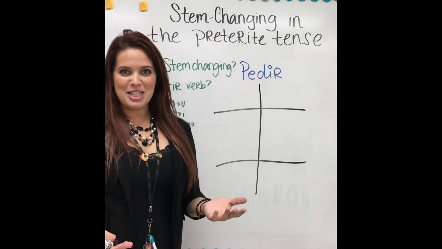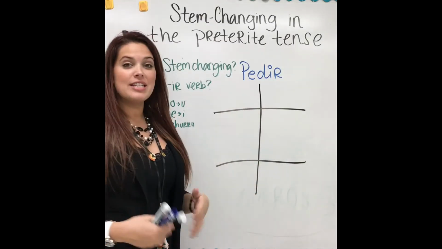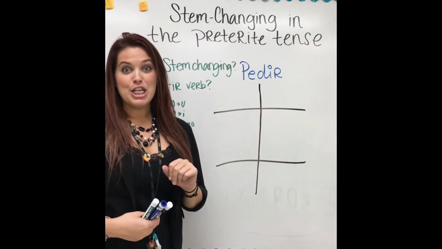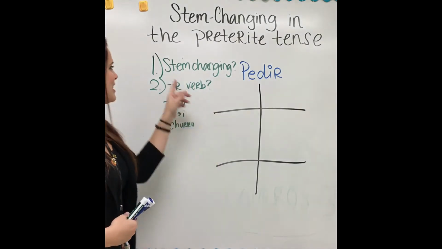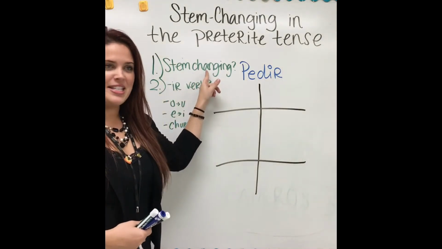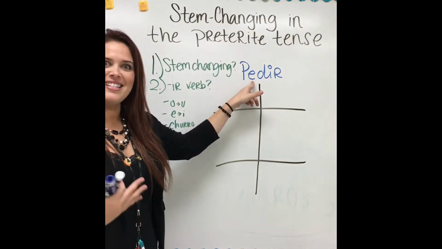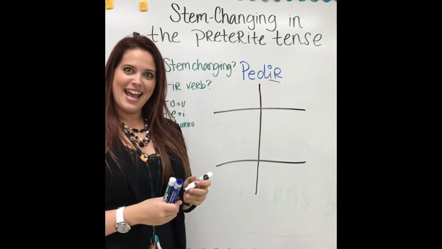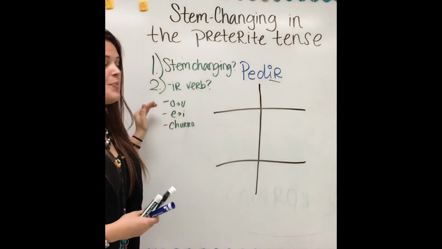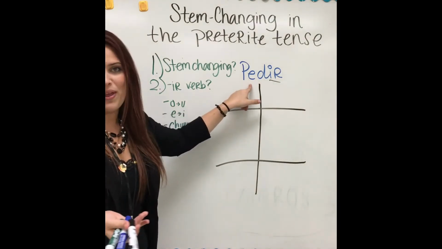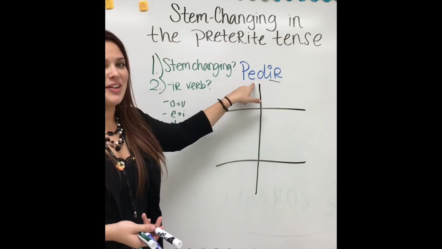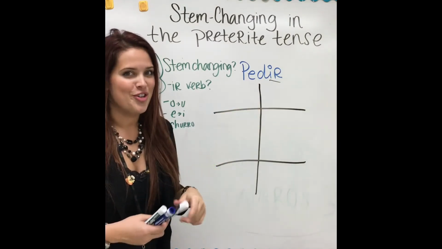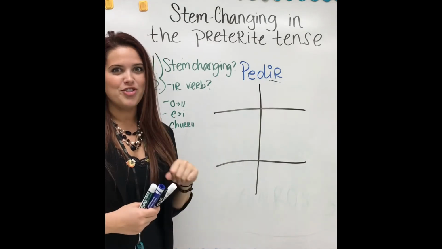I'm actually gonna go back to my original example of pedir, to ask for or to request, in order to do my stem change in the preterite tense. So I have to go back and look at my questions. Is it stem changing in the present tense? Yo pido. Yes, it does. Okay. Is it an IR verb? Yes, it is. Okay, so then I have to remember, the O goes to U. Well, there's no O in this. And E goes to I, but there is an E. So I know that it's just going to be I. Okay, and then I have to remember the churro. So let's look at an example of me conjugating this.